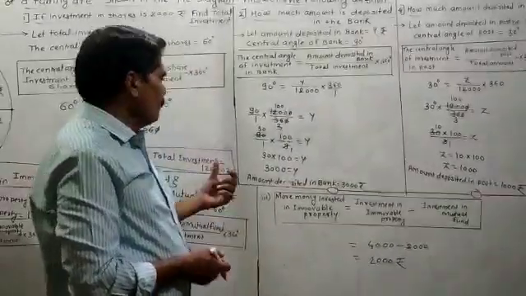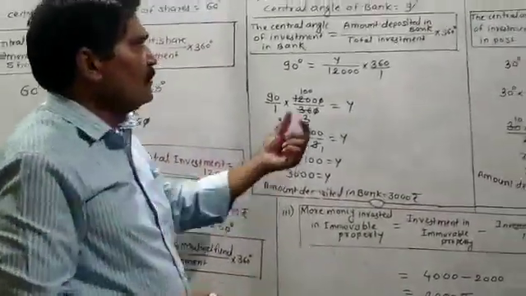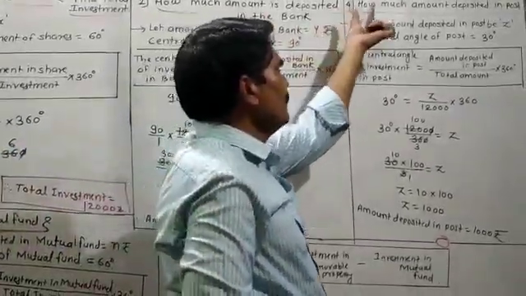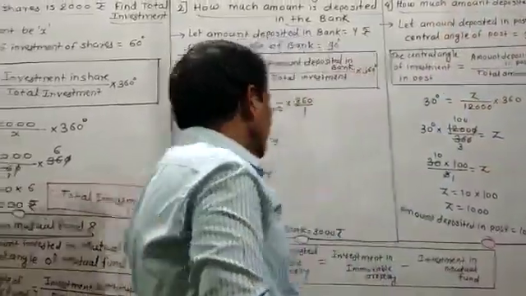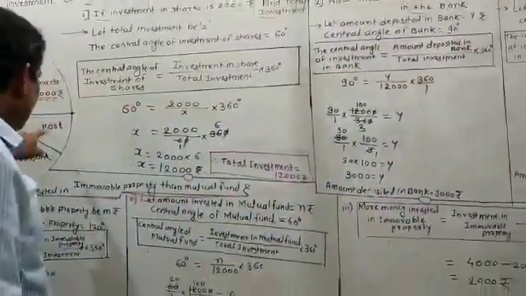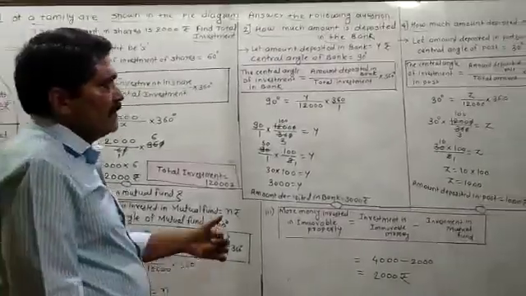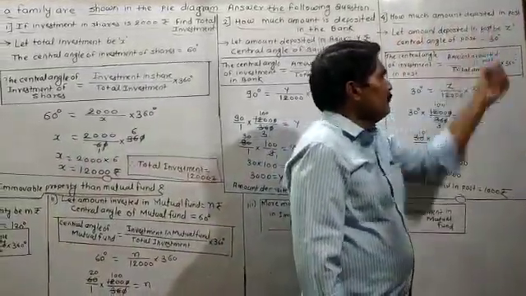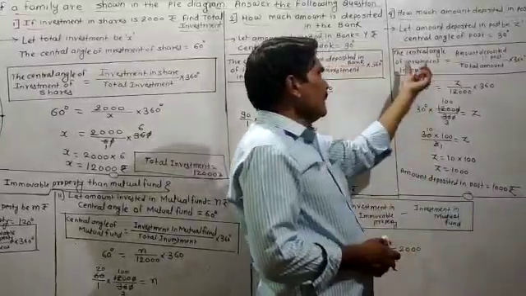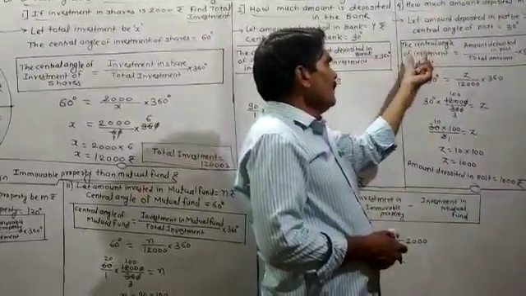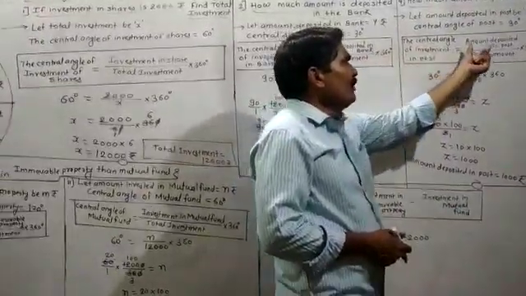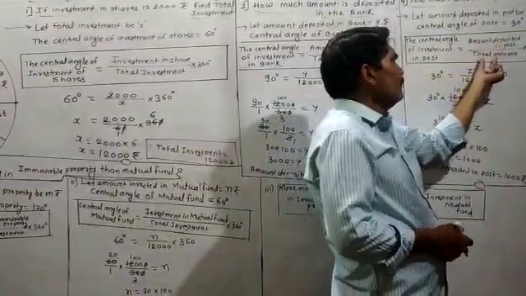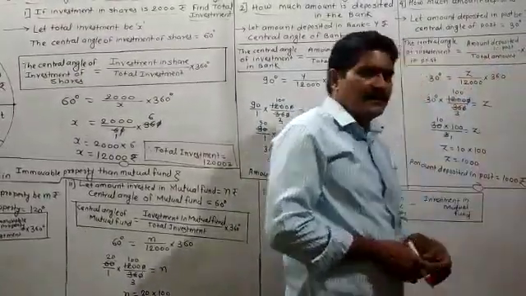Then, before I solve the third sub question, I will start with the fourth sub question. How much amount is deposited in the post? Here you have to see that the central angle of the post is 30 degree. Let the amount deposited in the post be Z. Then the central angle of the investment of the post is equal to amount deposited in the post upon total amount multiplied by 360.